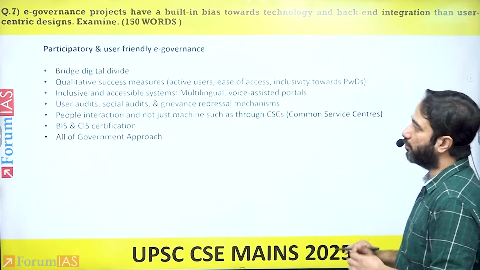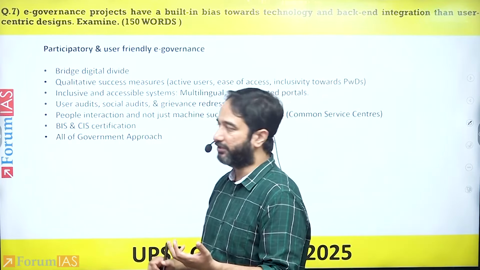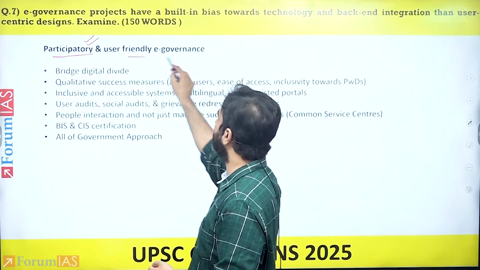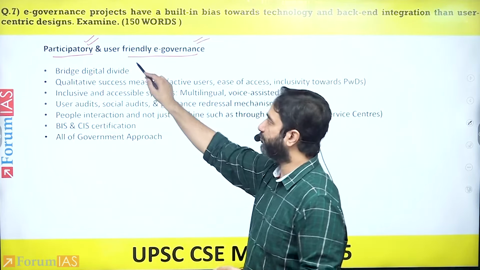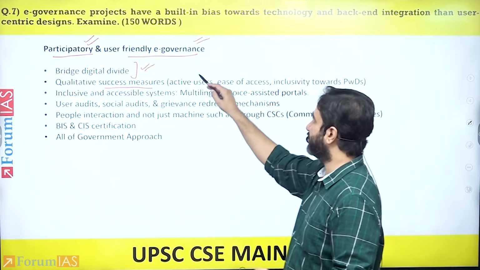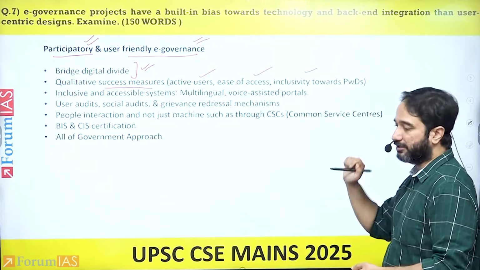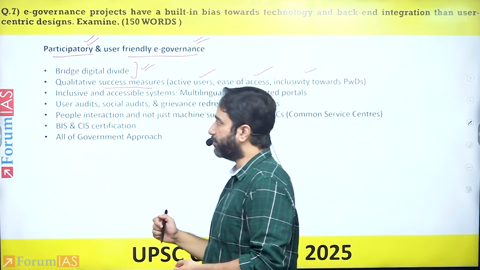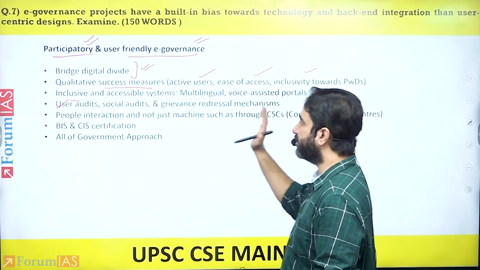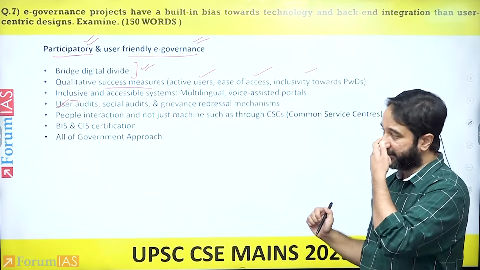Then you get to, obviously, the way forward. So you talk about how e-governance can be made more participatory and user-friendly. So first, bridge the digital divide, focus on qualitative measures such as active users, ease of access, inclusivity, including of persons with disabilities, and ensure that there are user audits, social audits, and grievance redressal mechanisms.